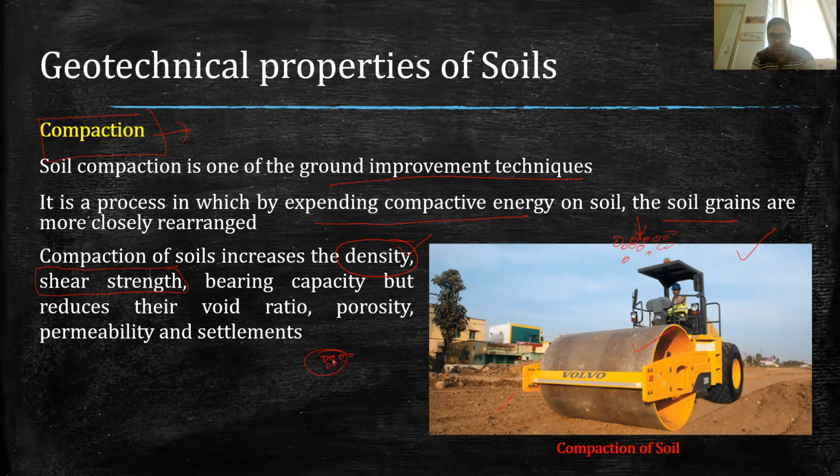If they are closer to each other, which means they are dense and they offer more shear strength and also more bearing capacity. And at the same time, they reduce the void ratio. So void ratio is all about the voids. If we compact, obviously voids will be reduced, porosity will be reduced, and permeability and settlement will also be reduced. Now, what is settlement? Settlement is basically a phenomenon in which when you apply load on a soil, then soil grains try to get closer to each other.